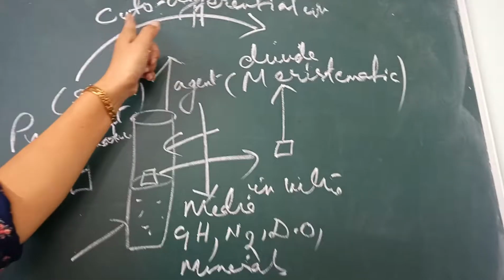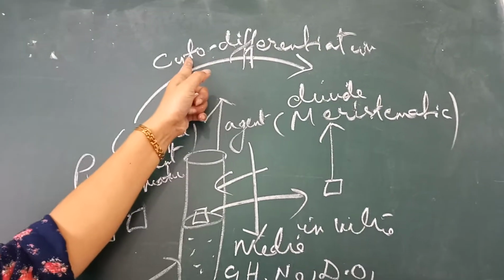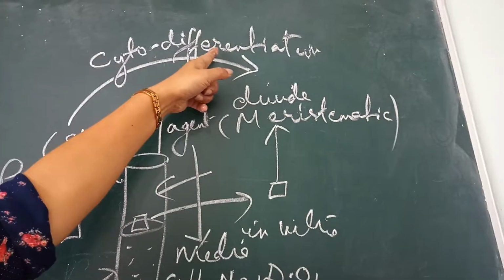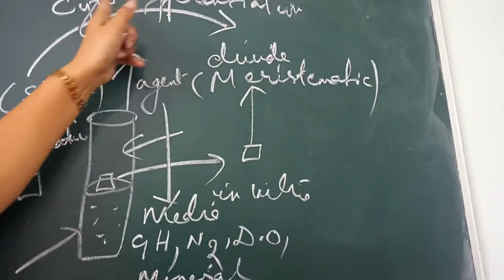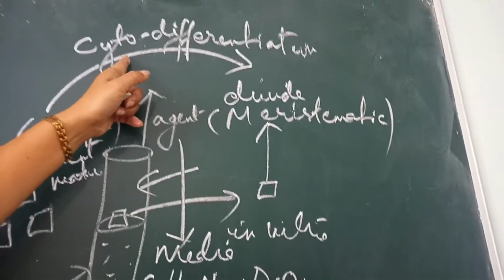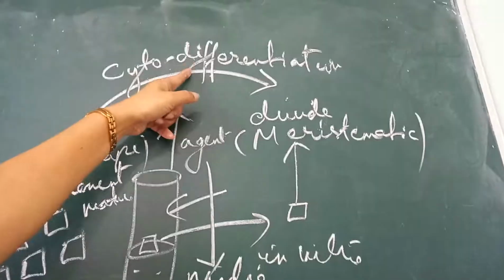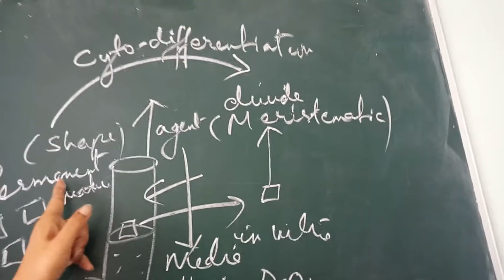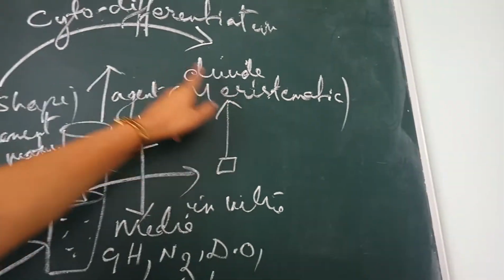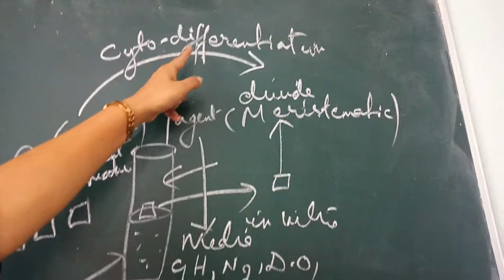Specialization takes place at the cellular level. Whenever a permanent tissue becomes meristematic again, that is cytodifferentiation.